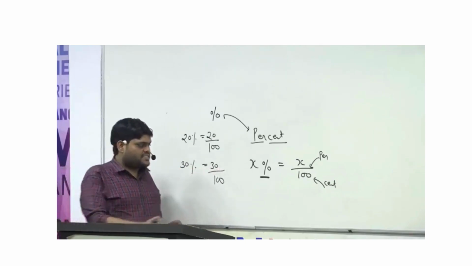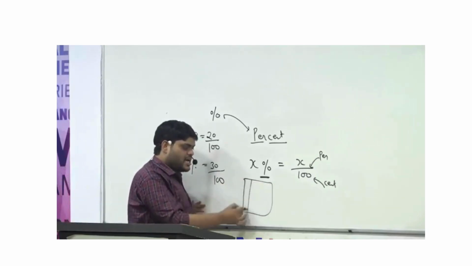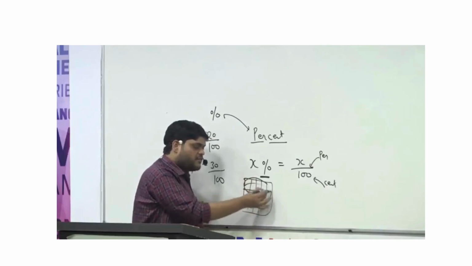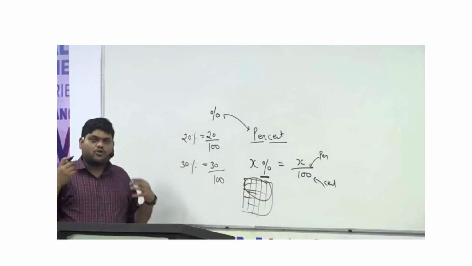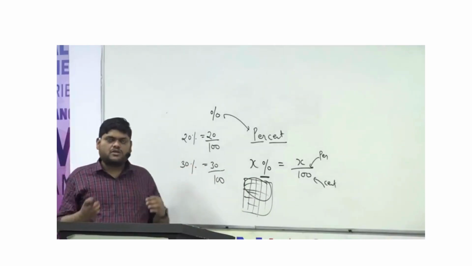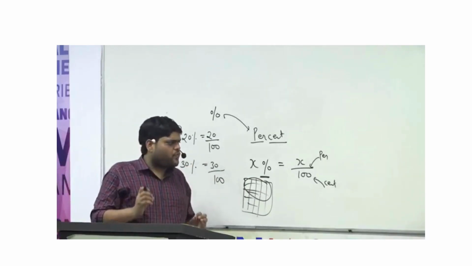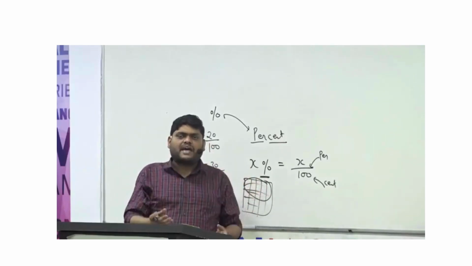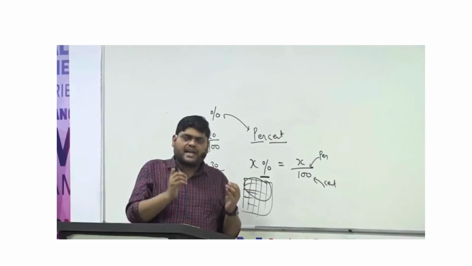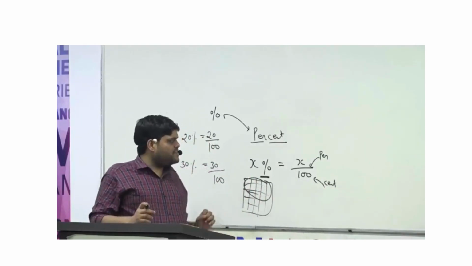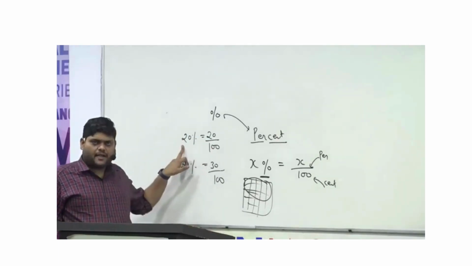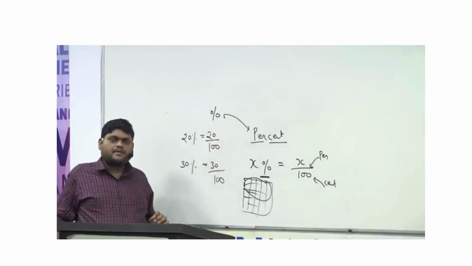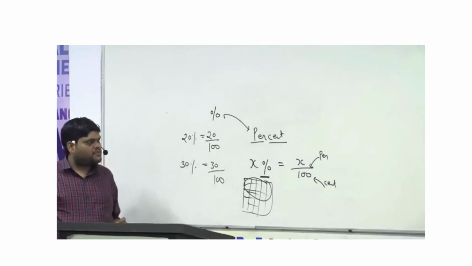Suppose 100 blocks are there, so out of 100 blocks we are taking 20 blocks. Out of 100 blocks we are taking 30 blocks. So always understand one thing here: percentage means comparison. We are comparing something. Whenever we say 20%, one mathematical meaning is 20 upon 100. But what is the actual meaning of 20%?